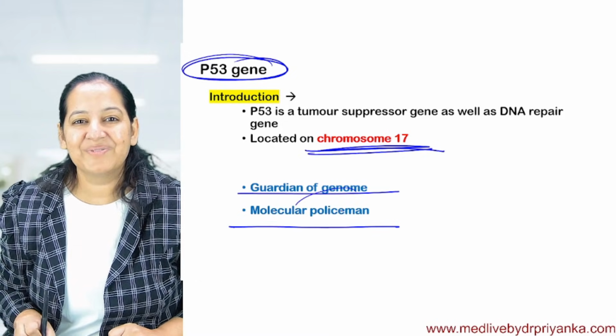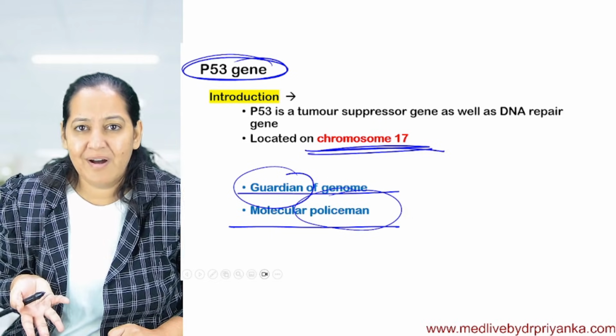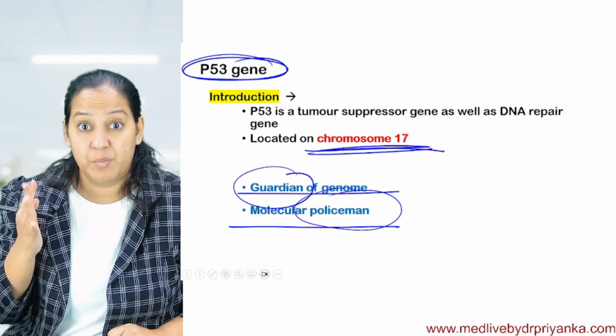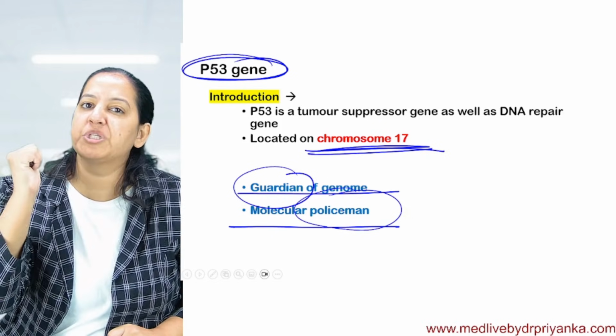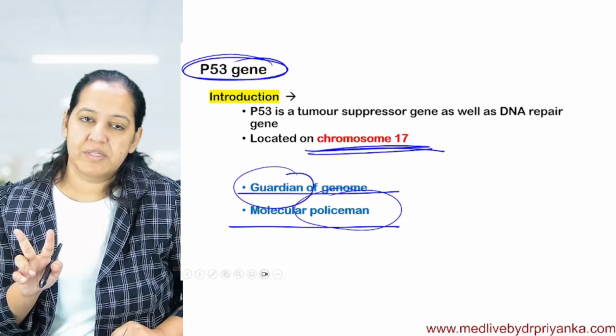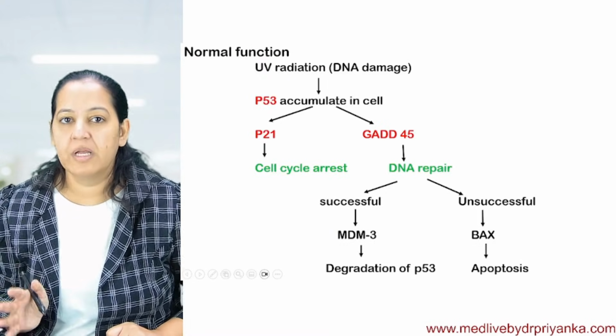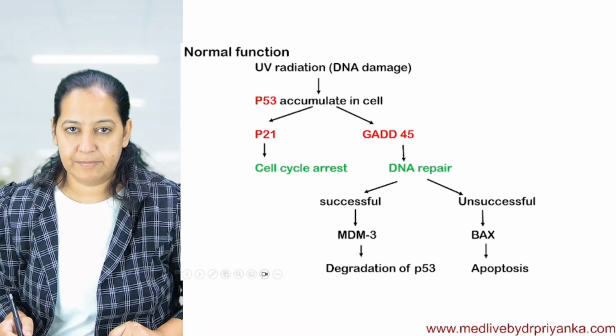So why is it known as policeman? You will understand. Or it is guardian. You know, policemen are our guardians, na? Guardian of our city, our village, policeman. So P53 is like a policeman, also known as guardian of the genome. You will understand. Now I will tell you two scenarios: normal and mutation. Again, as usual, first normal, then mutation. First, normally, what happens?